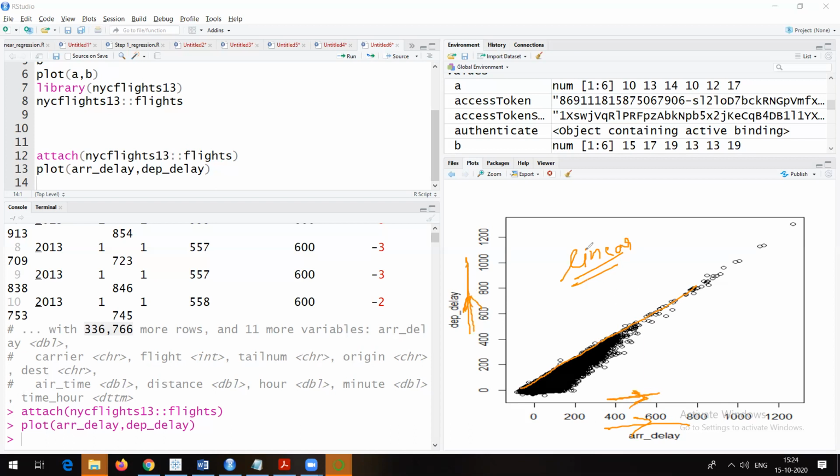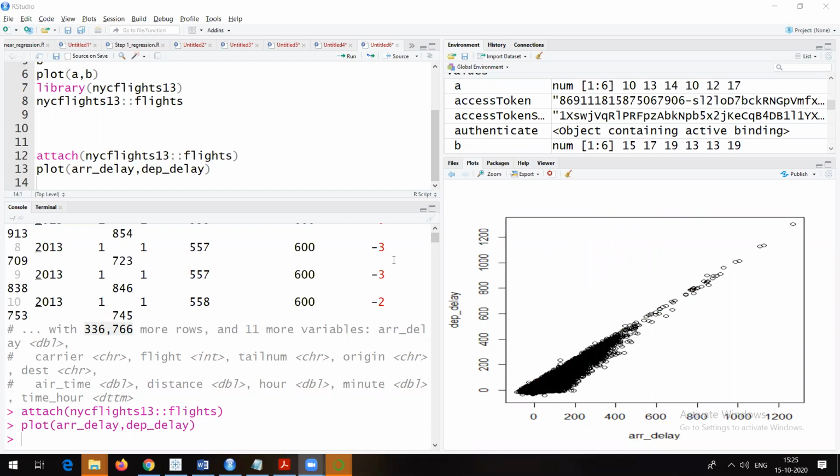So the relationship between arrival delay and departure delay is a linear kind of relationship. That's what we can see here, right? This is a simple scatter plot, made with the help of the plot command. Whatever plot we get by default is nothing but a scatter plot. If you want to change the size of the markers or change the shape of the marker, like star or triangle, that is possible. You can also change the color. All those things we will see step by step under visualization.